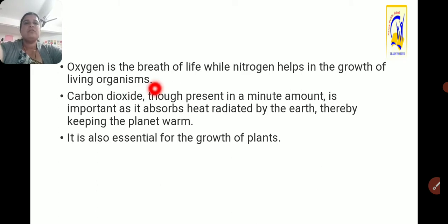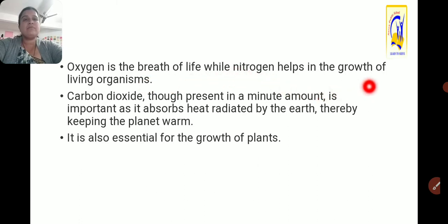Oxygen is the breath of life, while nitrogen helps in the growth of living organisms. Oxygen for the human beings as well as nitrogen, which helps the other living beings like plants.